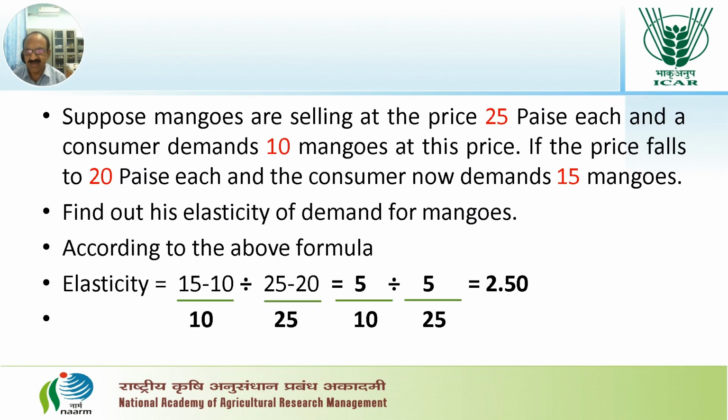For example, suppose mangoes are selling at the price of 25 paisa each and a customer demands 10 mangoes at this price. If the price falls to 20 paisa each and the consumer now demands 15 mangoes, we can calculate the elasticity of demand for mangoes with the above formula. It works out to be 2.5. This 2.5 is nothing but the elasticity of demand for mangoes.